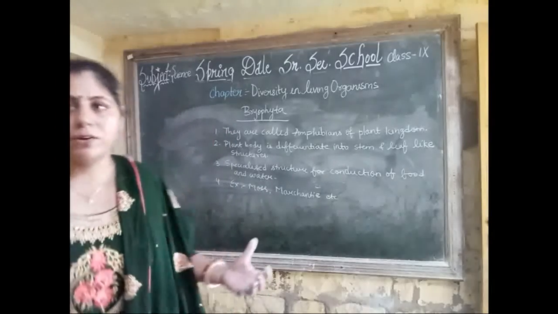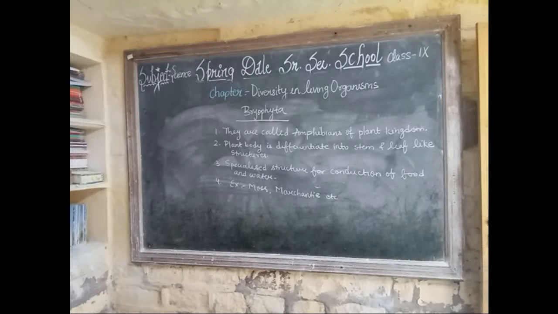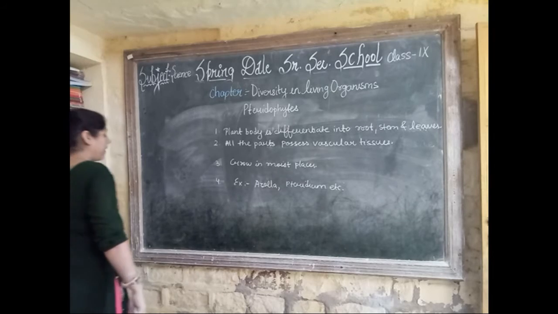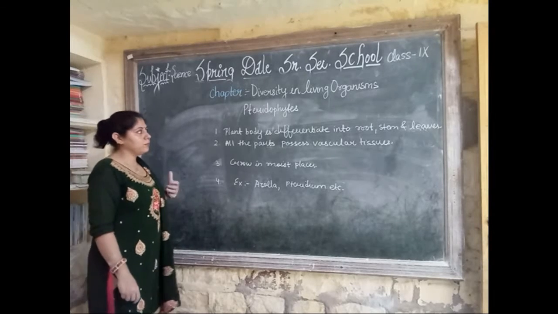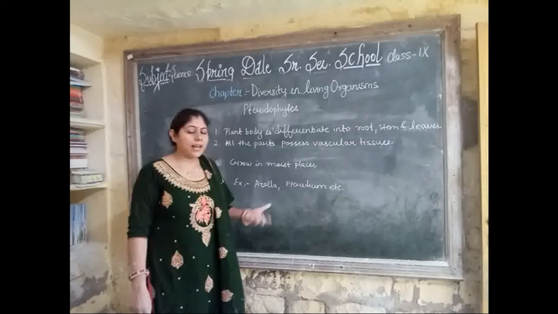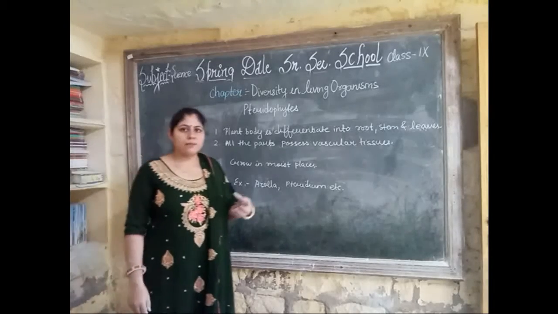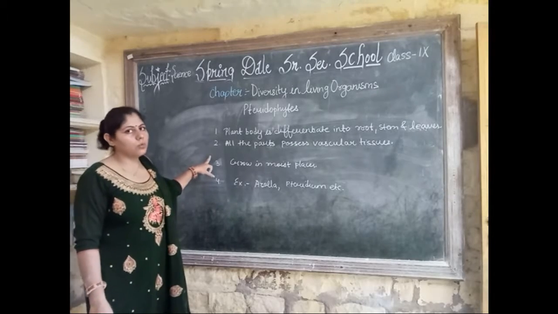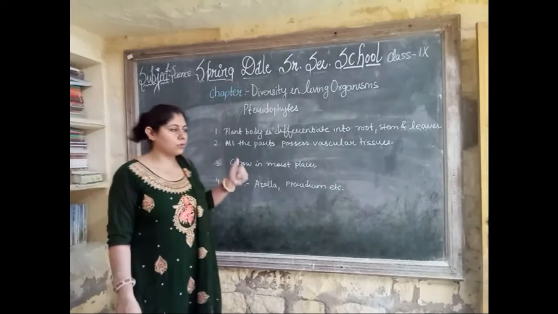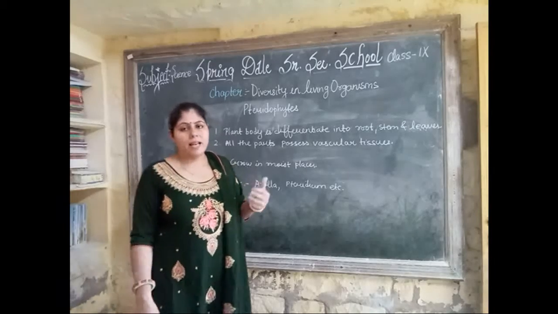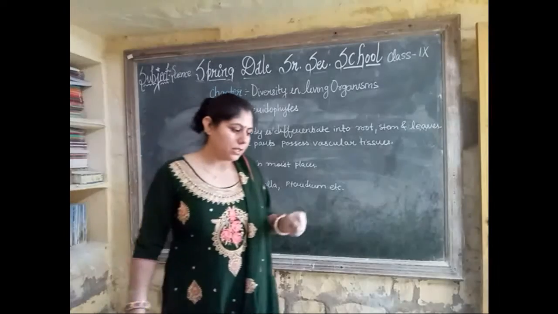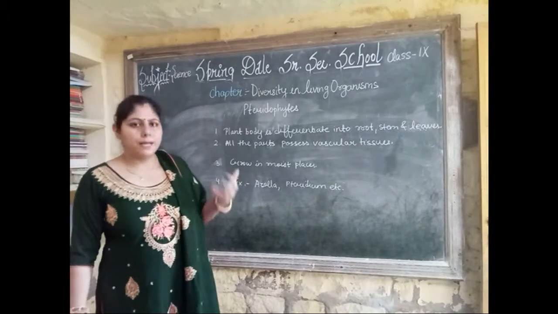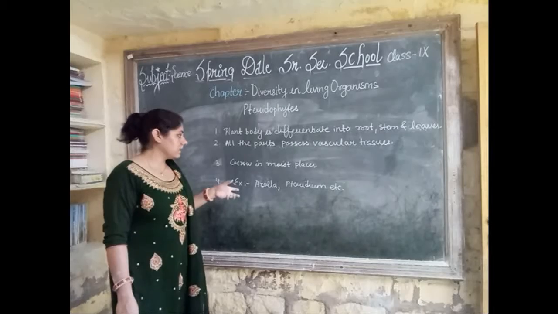The next one is Pteridophyta, the pteridophytes. Pteridophytes are also plants whose body is differentiated into roots, stems and leaves. The second point is that all the parts possess vascular tissues, meaning xylem and phloem. The third point is that they mostly grow in moist places, and examples are Selaginella and Pteridium.